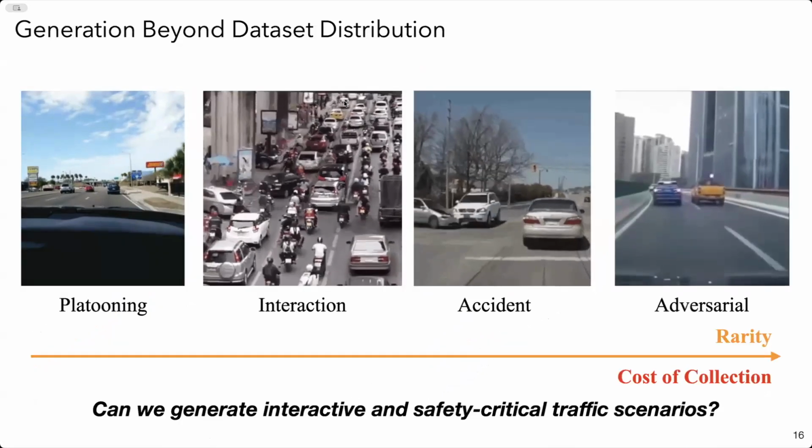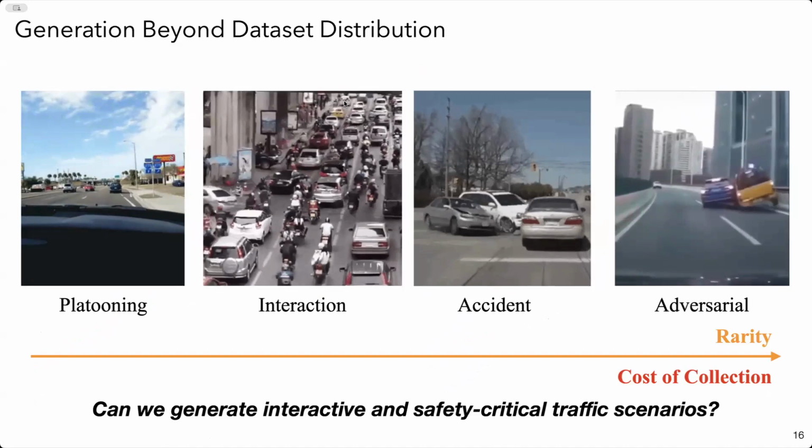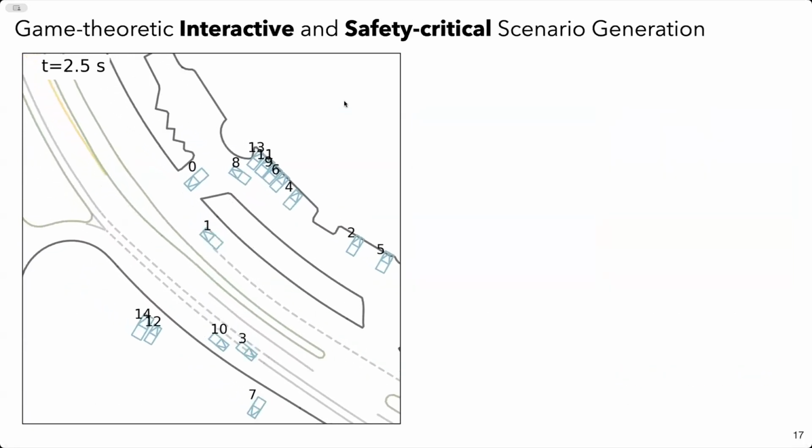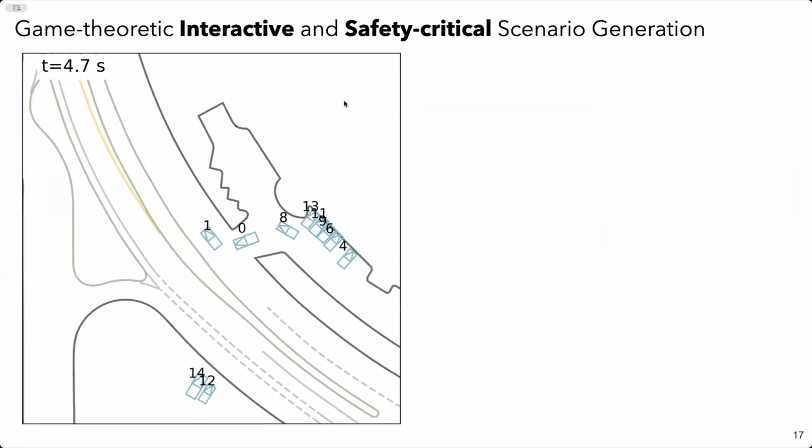And so far, we have demonstrated that VBD can simulate traffic scenarios within the data distribution. But how can we systematically generate long-tail events that are safety critical and beyond the distribution of the training dataset? For example, these are pretty benign scenarios where a vehicle merges into the main road.